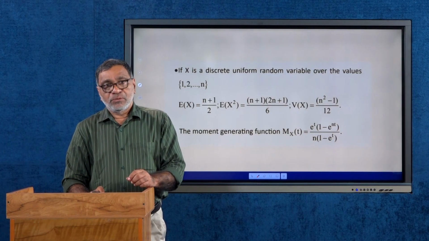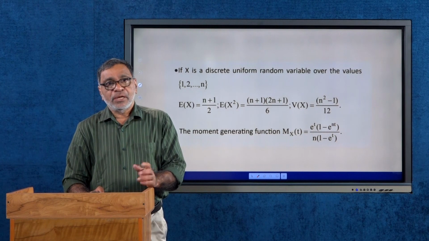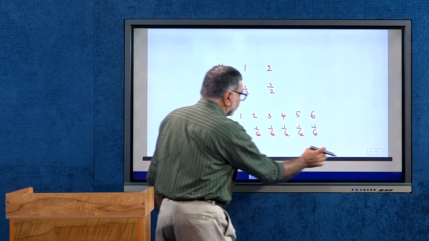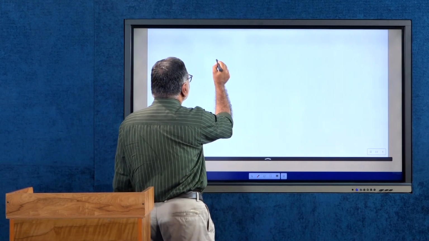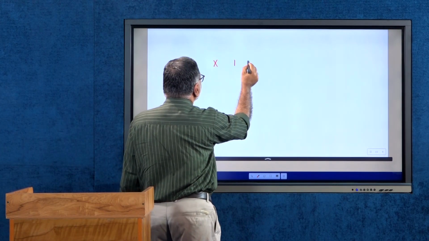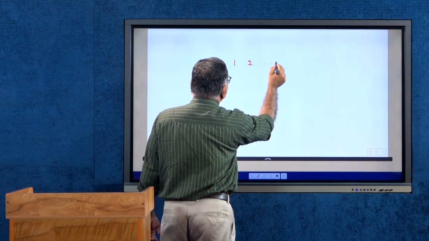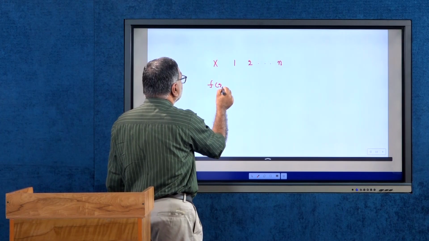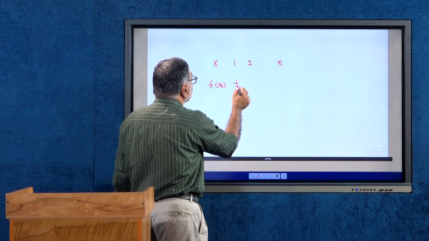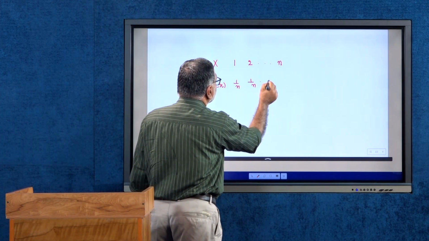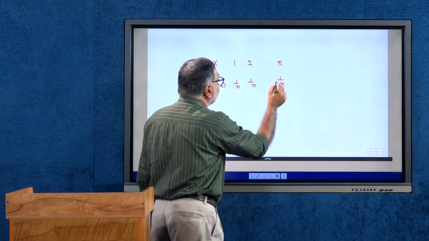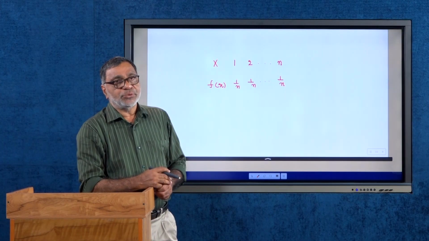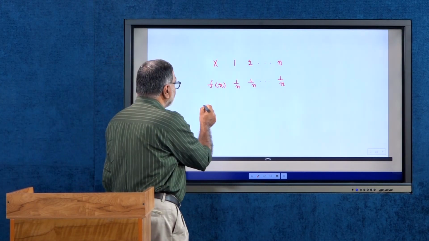If X is a discrete uniform random variable over the values 1, 2, etc. up to n, what will be the expectation of X? And that is obtained by, suppose X is a random variable having the values 1, 2, 3, etc. up to n, and the probability mass function f(x) is equal to 1/n, 1/n, etc. This is the discrete uniform random variable over the values 1, 2, 3, etc. up to n. Then what is the expectation of X?